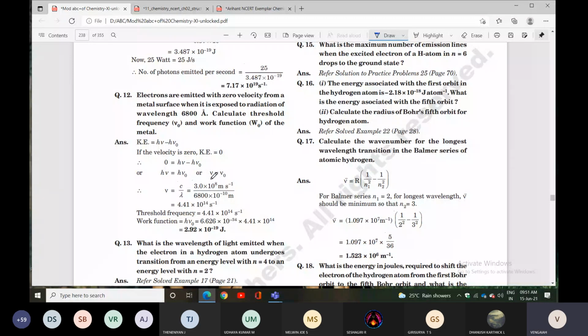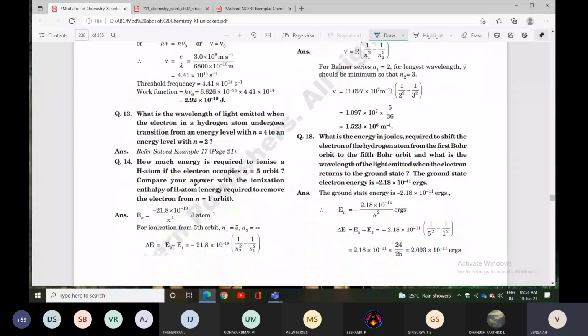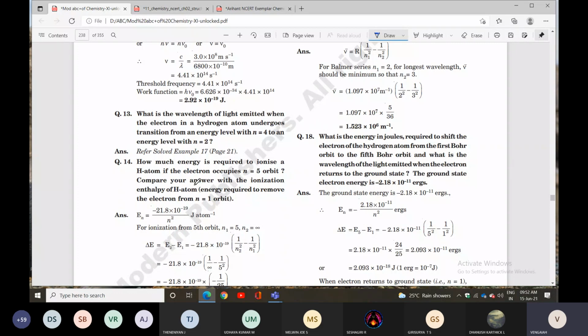Next one is question number 13. You can check it and read it, everyone. What is the wavelength of light emitted when the electron in a hydrogen atom undergoes transition from the energy level n equal to 4 to the energy level n equal to 2?